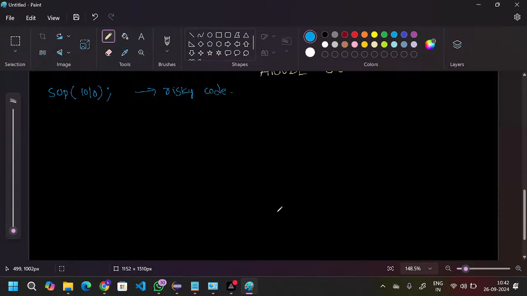This risky code we are keeping inside the try block. Keeping it inside the try block means what will happen internally, that process we need to understand, right? So I am keeping the risky code inside the try block.